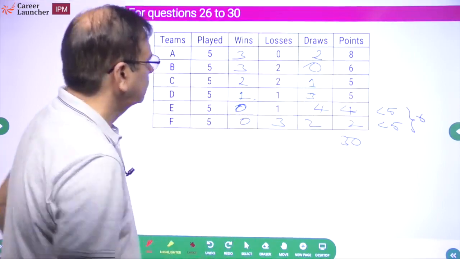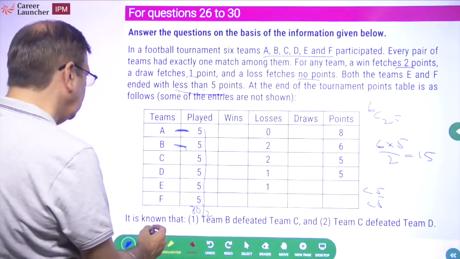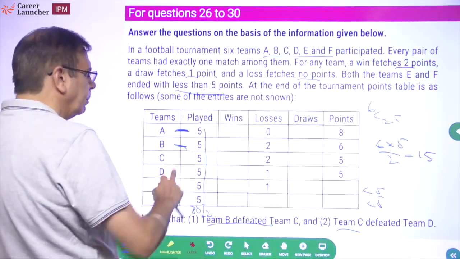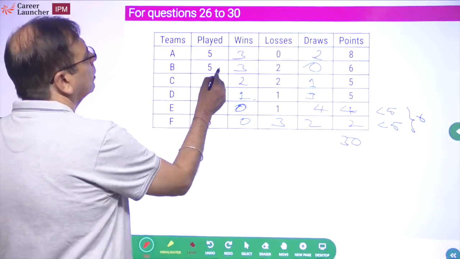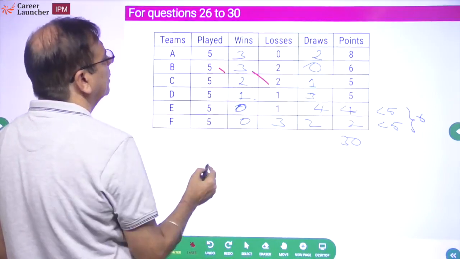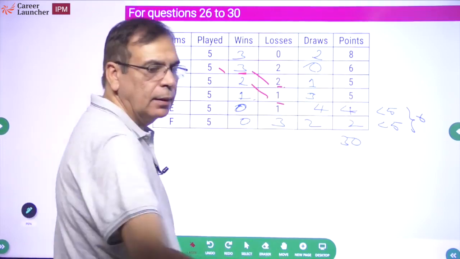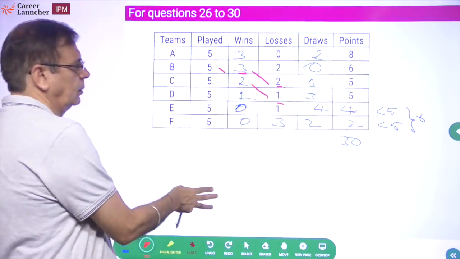Chalo. There was some more information. B defeated C and C defeated D. B defeated C, so B की एक win में ये है. And C defeated D. Okay? Chalo.